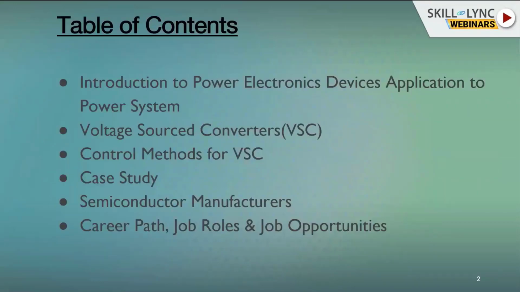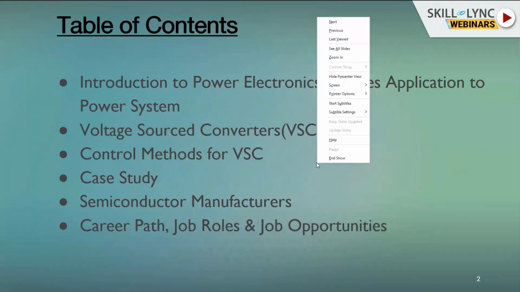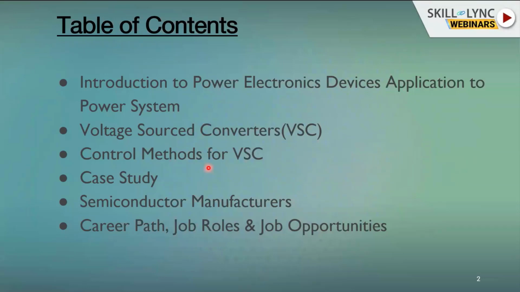So today we will see these are the table of contents. First we will see why we need power electronic devices for power system applications. Then a special emphasis on the voltage source converters. Then we will see different control methods for voltage source converters. Then a case study. After this control method, we will also look at a case study. Then we will also see what are the semiconductor manufacturers who deal with these kind of products and what could be the career path, job roles and job opportunities if you have some exposure in this kind of environment. So these are the contents for today.